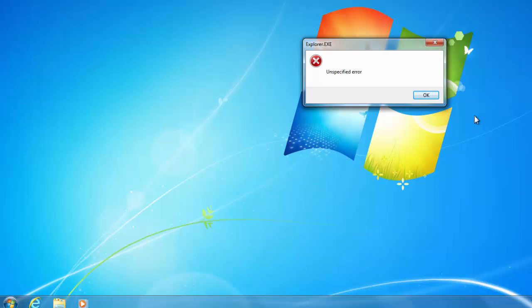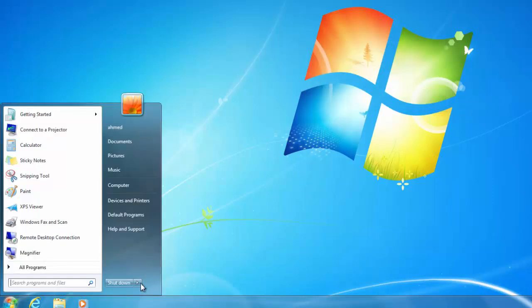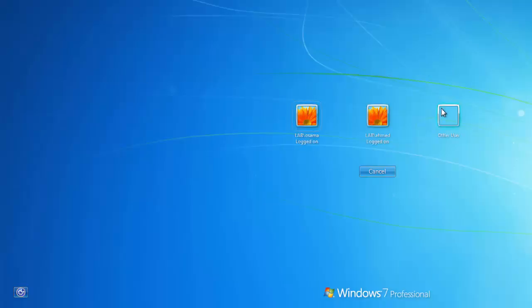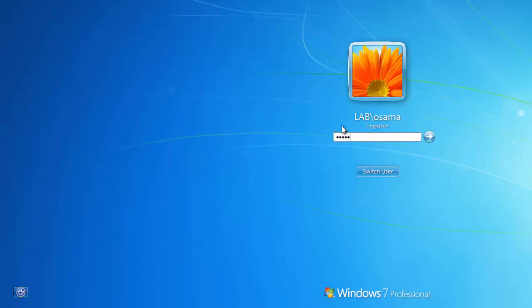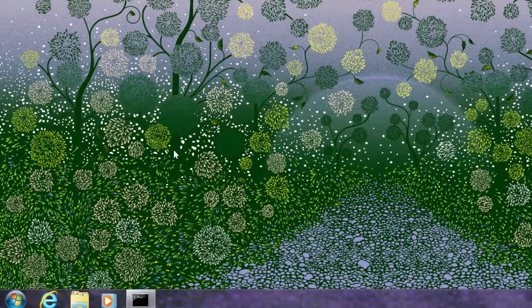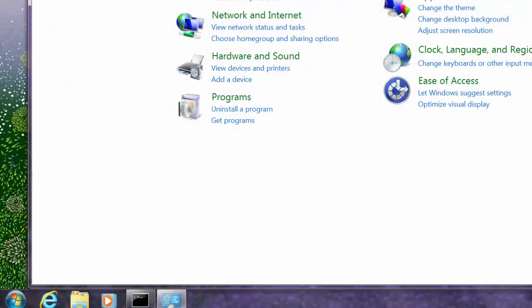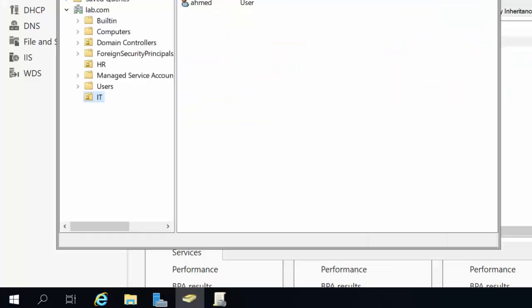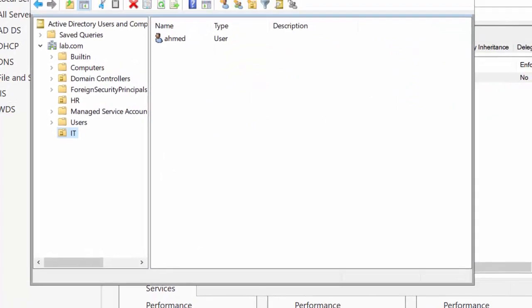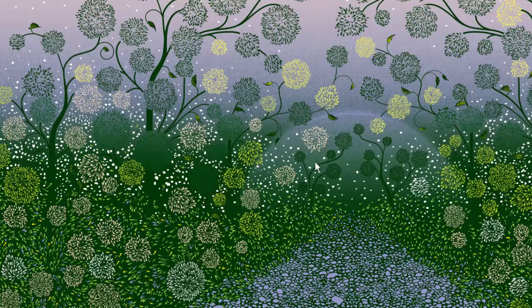This effect is not on the computer but on the user, because now if I change the user, I will switch user, Control Alt Insert, and log in as Osama again. I log in as Osama. Now with Osama, you can see, I go to the control panel and I can access it, because I work with the user configuration. So it just affects the user, not all the computer. Now Ahmed cannot access it, Osama can.